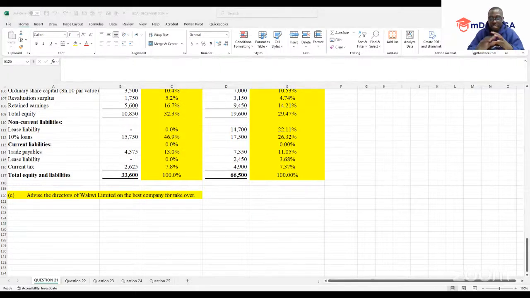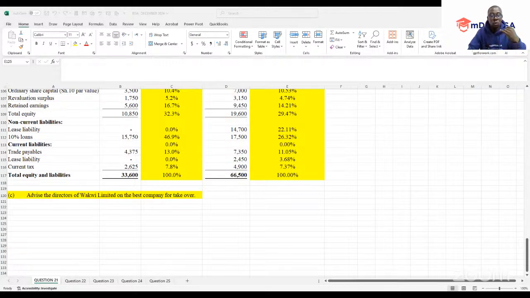So my good students, at any given point in time, whenever you want to advise the company, it will always be based on various items. Number one, we can advise based on profitability.